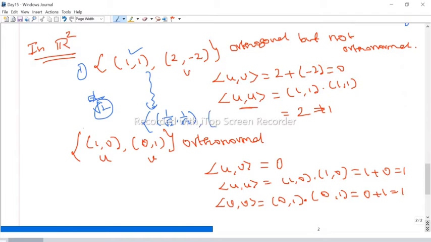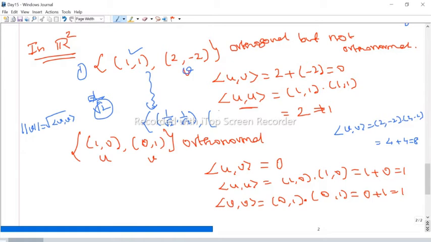Now what about this vector? What is the norm of this? Maybe I call this vector v. What is the norm of v? Norm of v is nothing but the square root of the inner product of v comma v. The inner product of v comma v is nothing but (2, -2) dot (2, -2). So just multiply 2 into 2, 4, and then minus 2 into minus 2 plus, 4. 4 plus 4 is 8.